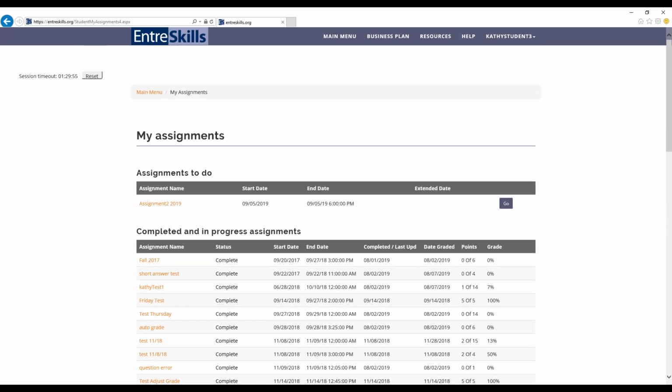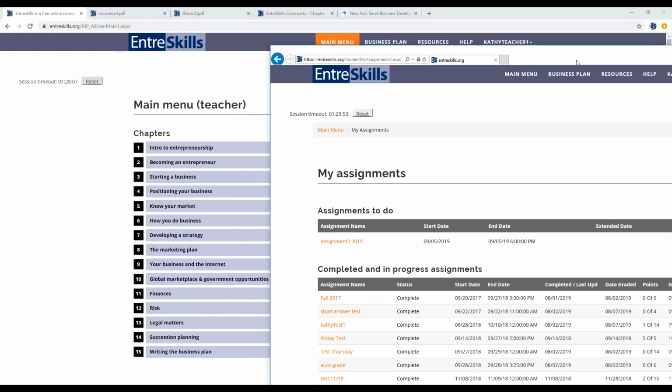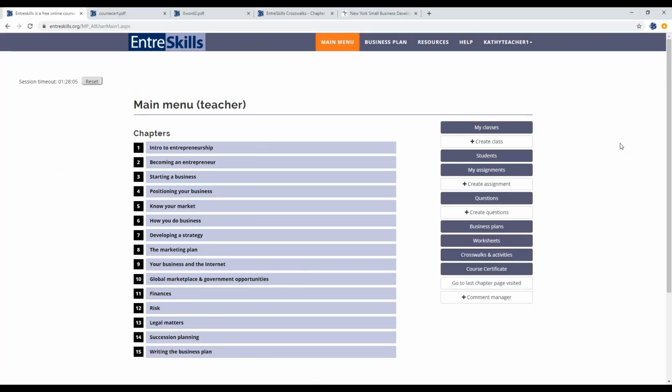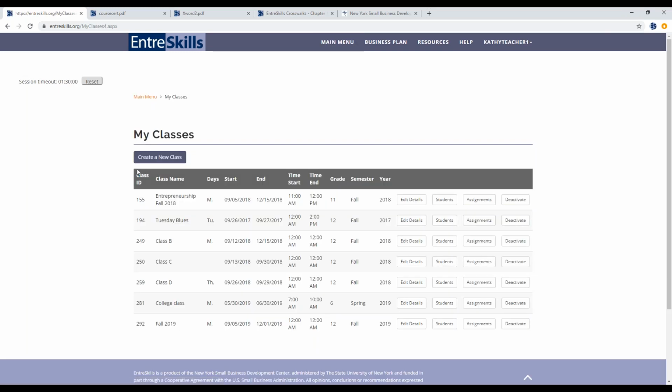Now, sometimes students will miss a class or there might be a snow day. So if an assignment's been missed, you can extend the due date for it rather than reassigning it. And you do that by going to My Classes, clicking on the assignments button for that particular class.